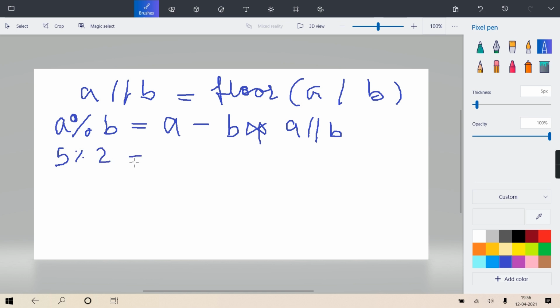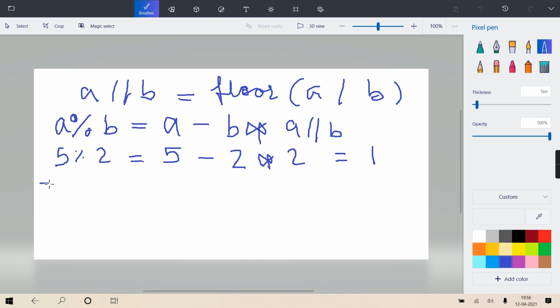What is A? 5, minus B which is 2, into the floor of 5 by 2. 5 by 2 is 2.5, but 2.5's floor is 2. So 5 minus 4 is 1.